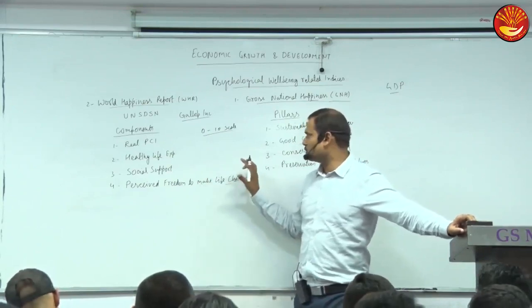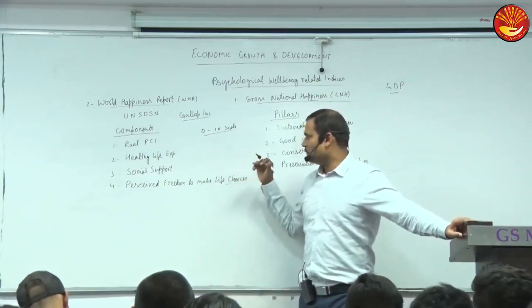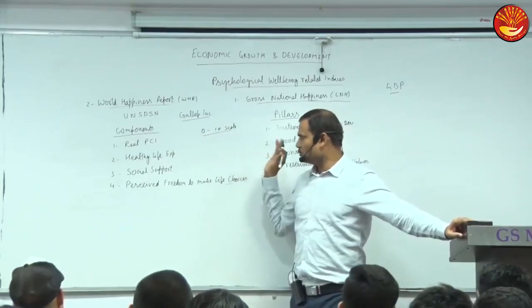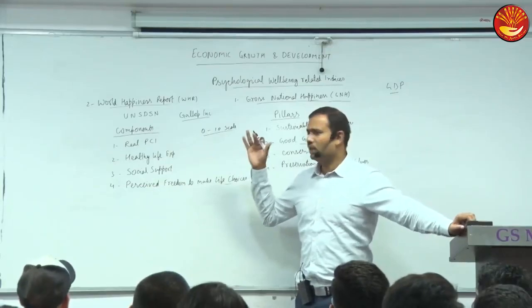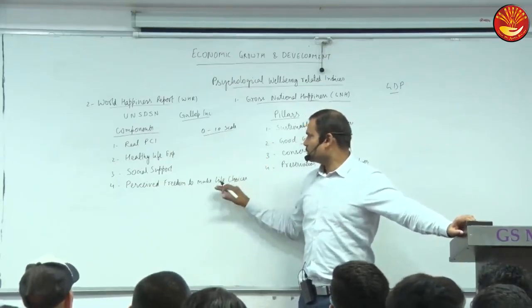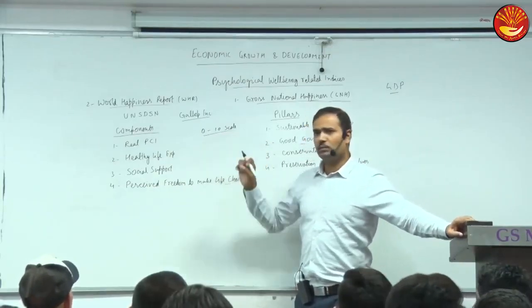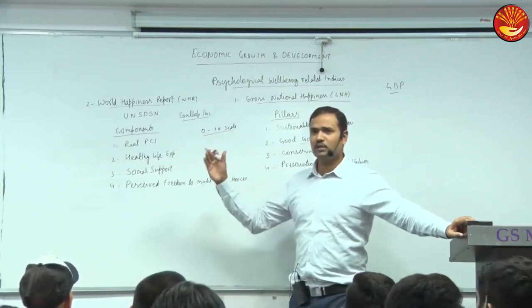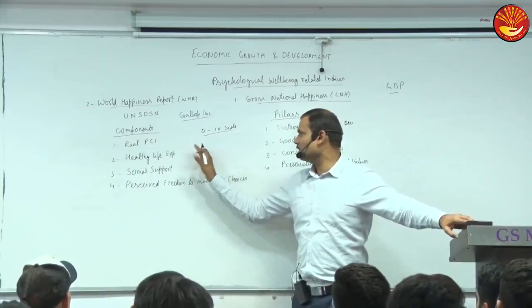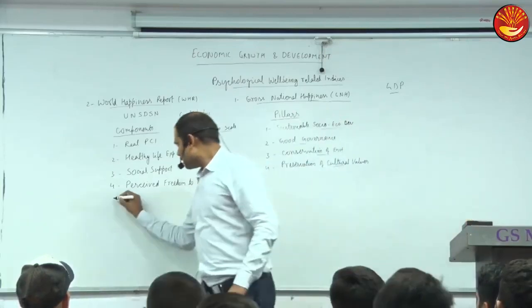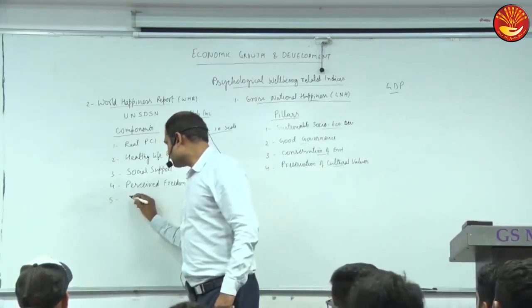To what extent do you have a say in important decisions of life? Suppose your family has given you almost full permission to take any decision regarding your career or any important decision, then you will put a higher score. But if even for minor things you need permission from parents or grandparents, and without this you can't do anything, then the value should be low. Other is freedom from corruption.